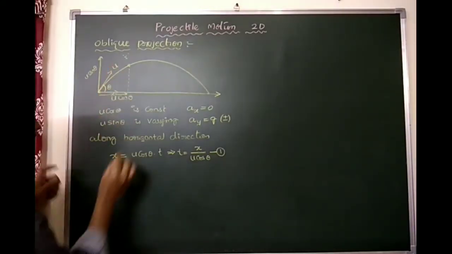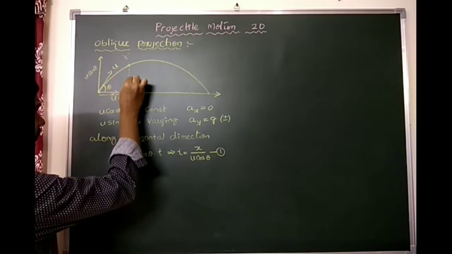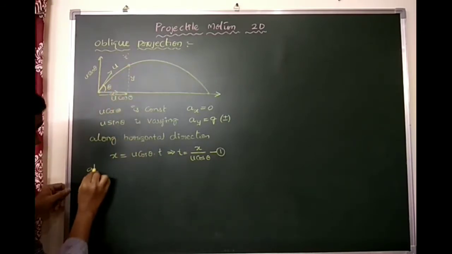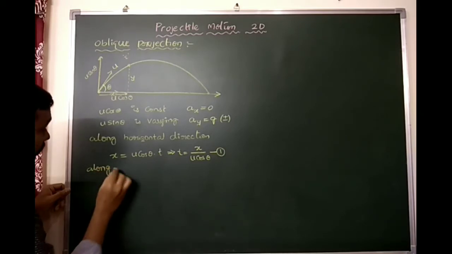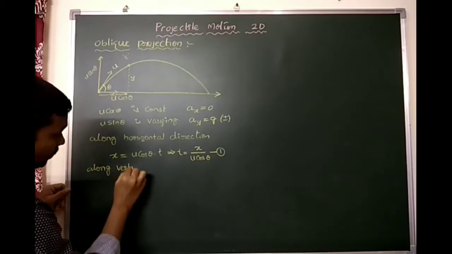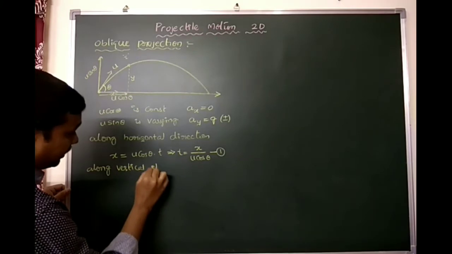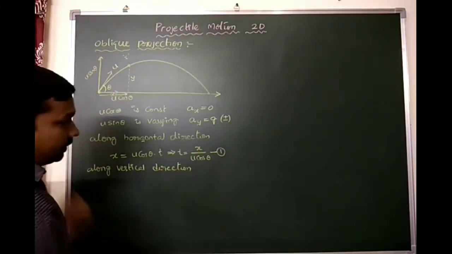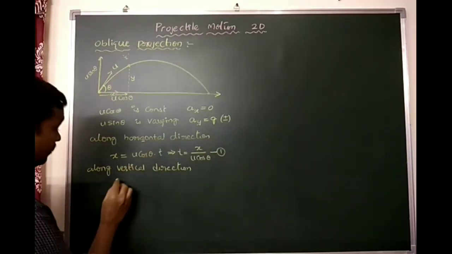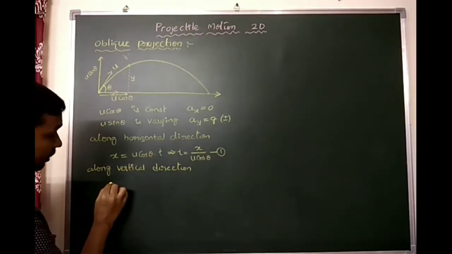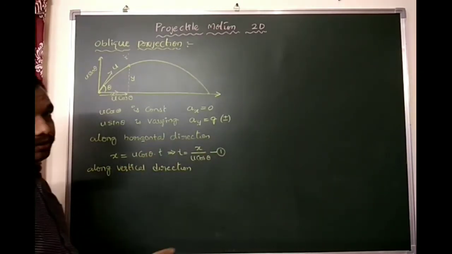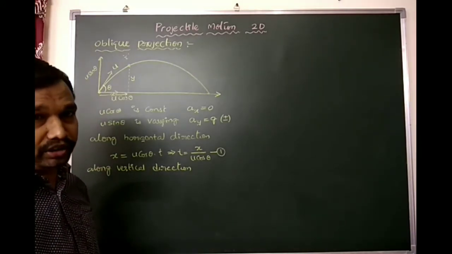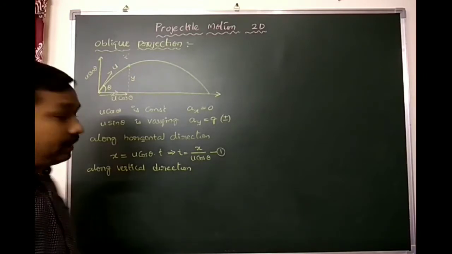Along the vertical direction, I am considering the distance as y. According to the formula, S equals ut minus half g t square, the linear motion equation when it is going in the upward direction.